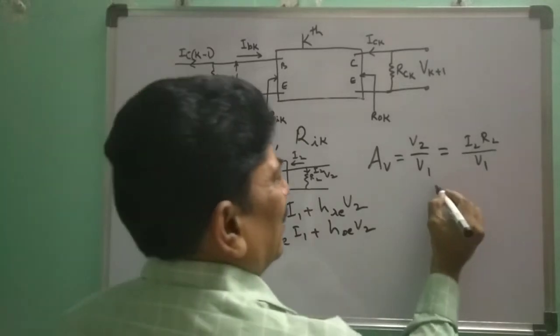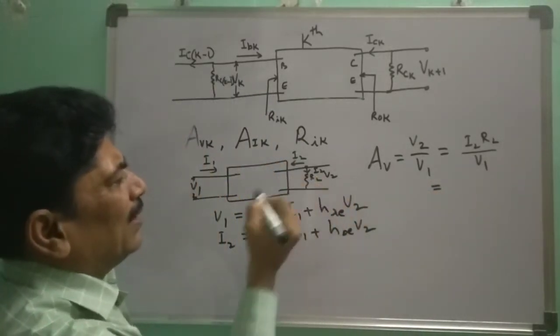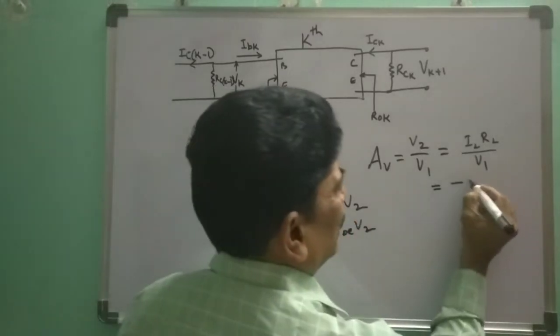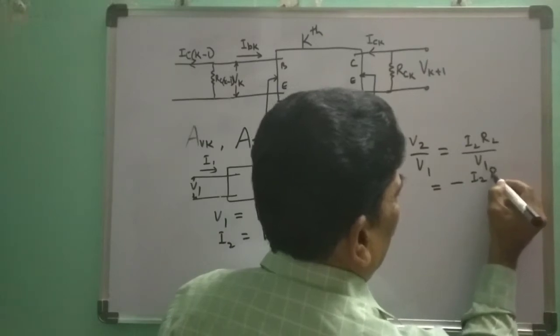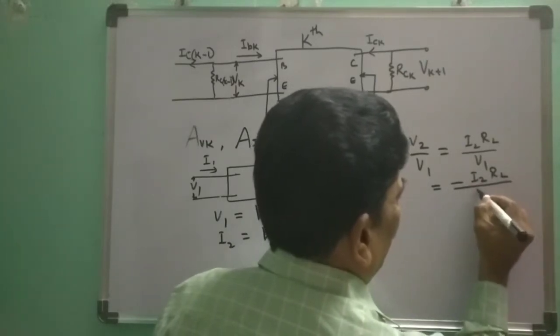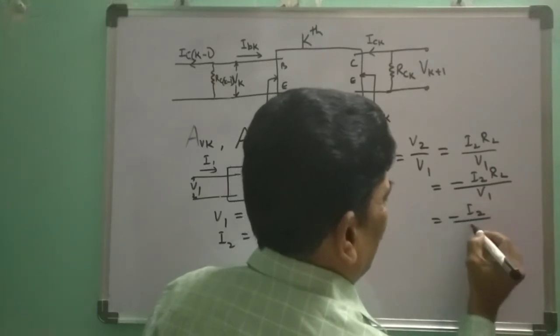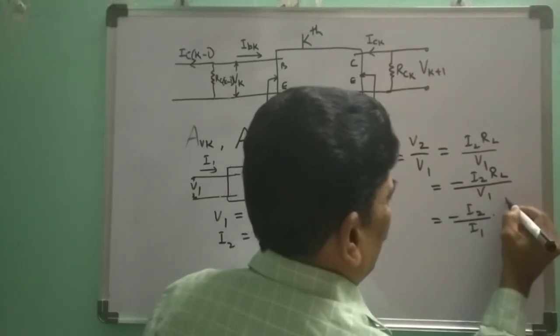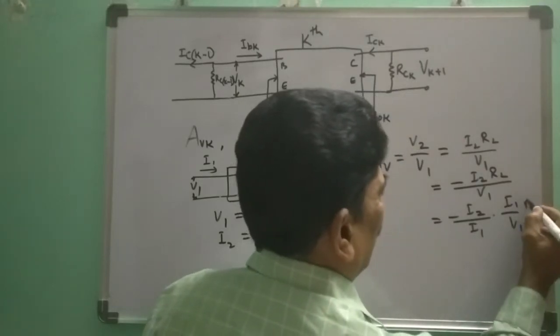So what is IL? Applying KCL at this point, we get IL equal to minus I2, which can be written as minus I2 into RL by V1, which is equal to minus I2 by I1 into I1 by V1 into RL.